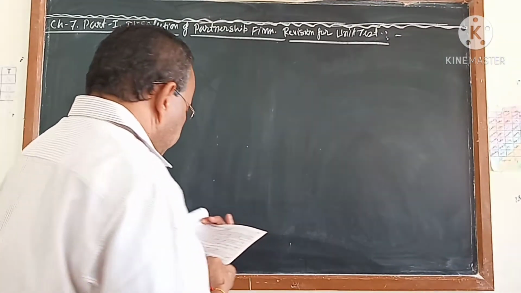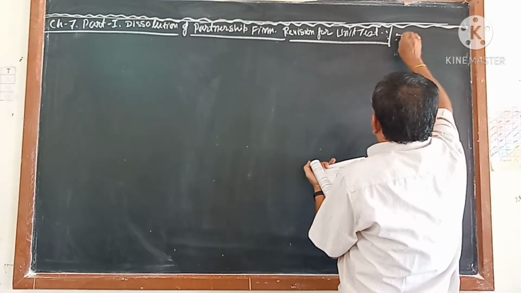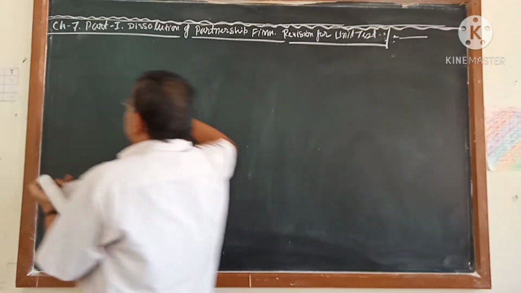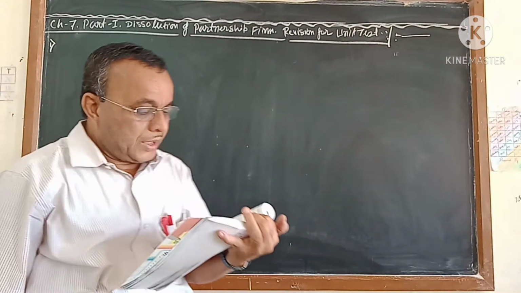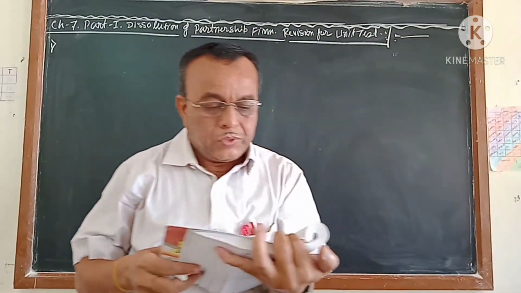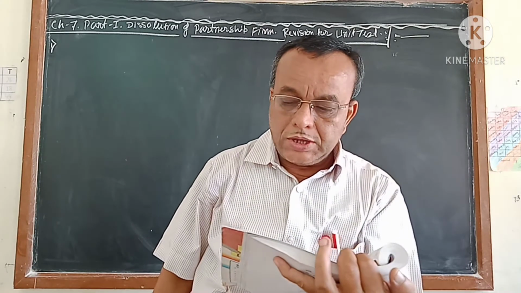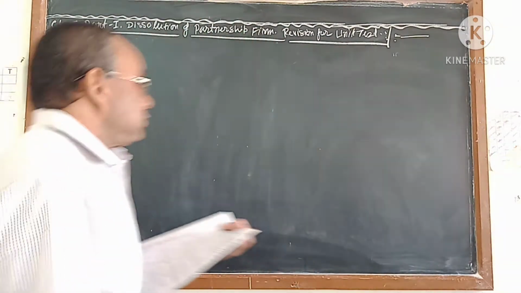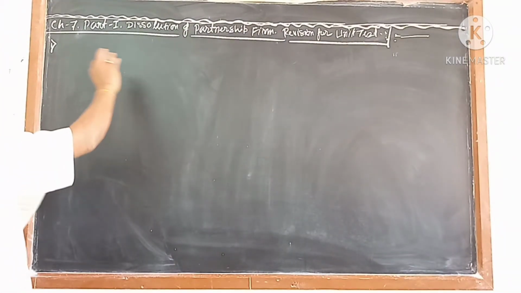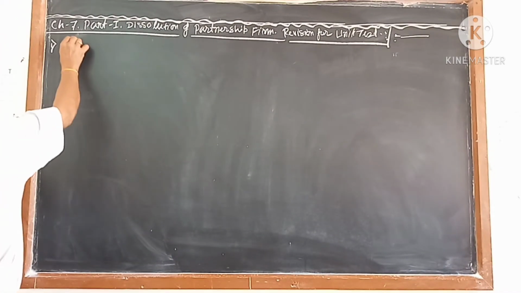So let me do one or two practice sums of the type that will help you. Number 1, I am writing the question first. After that I will write the answer. First one is: during the dissolution of the partnership firm, the balance sheet shows land and building of 1,50,000 and investment of rupees 60,000. I am not writing all of this, only the data, so that you can understand.